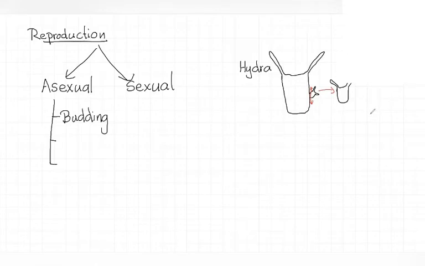That is budding, right? So one example for this is hydra.